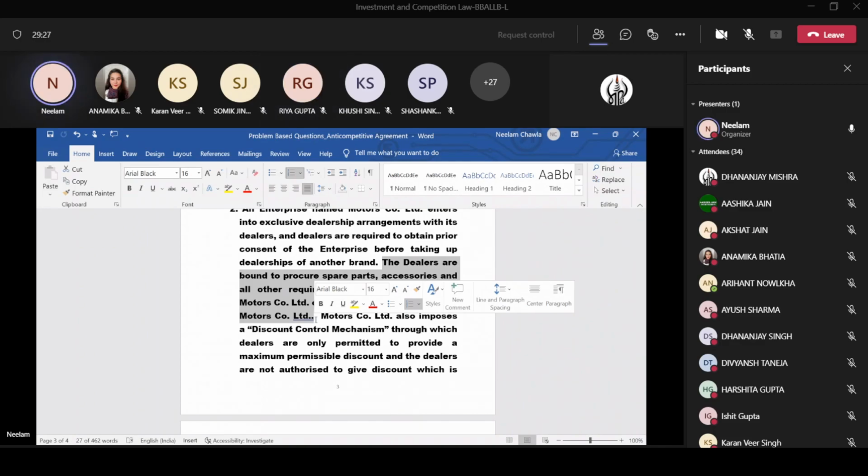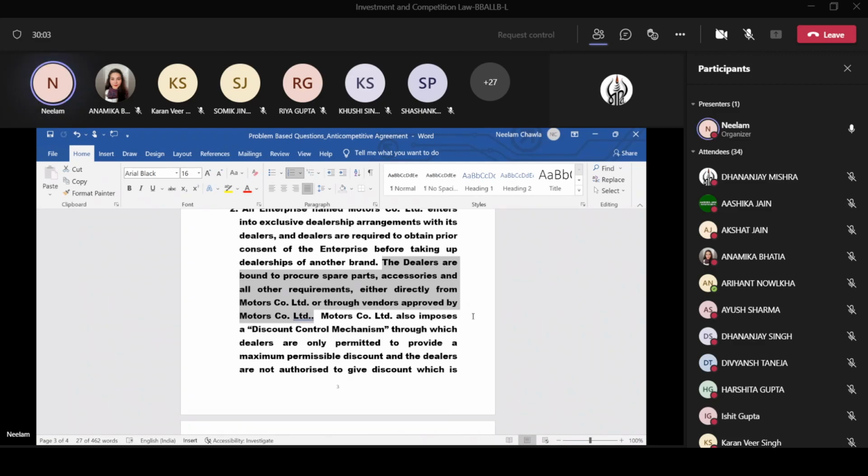Wonderful, dear. Now, when we go through simply these words, then of course we can say that there is a vertical agreement. Now, what kind of vertical anti-competitive agreement would it be? Yes, what kind of vertical agreement could it be? Exclusive supply, distribution, refusal to deal, resale price maintenance, tie-in arrangement.